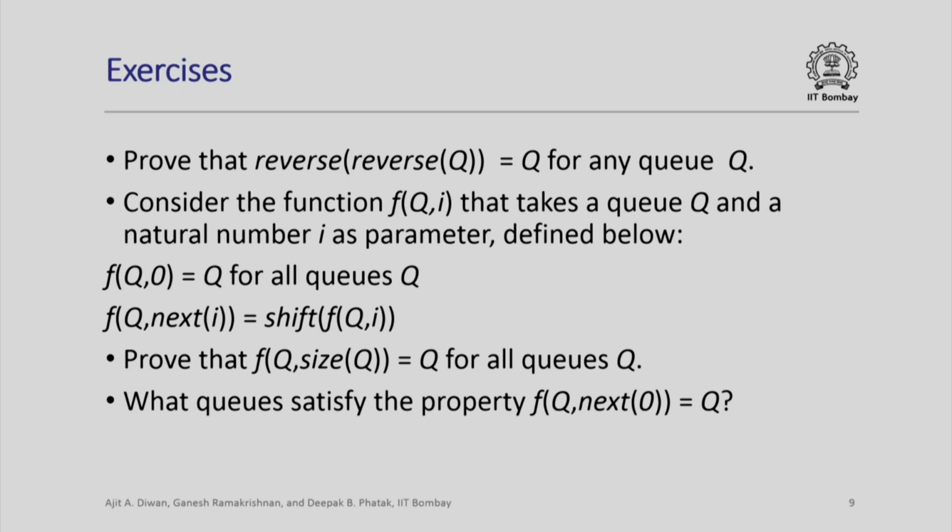So what we have defined is a shift operation as removing the first element of the queue and putting it at the end of the queue. So if we apply this operation size q times, we should get back the same queue as the original q. So try to prove the formula that f of q comma size q is always equal to q for all queues q. And now, which queues will satisfy the property that if you shift once, you will get back the same queue, that is, f of q comma next 0 is essentially q.